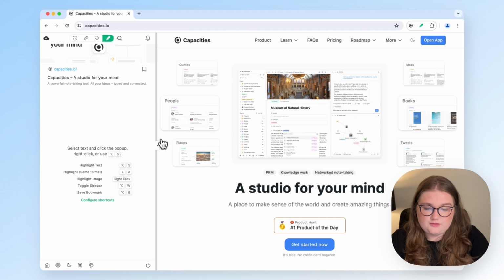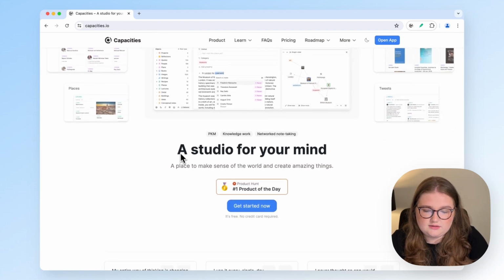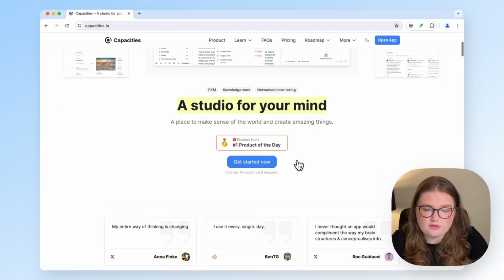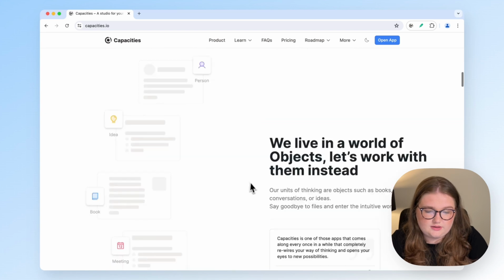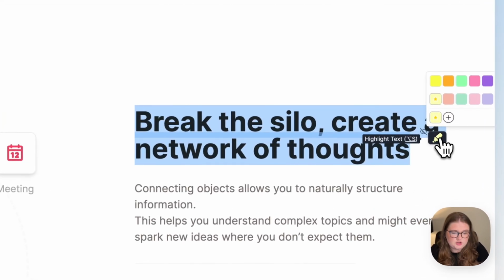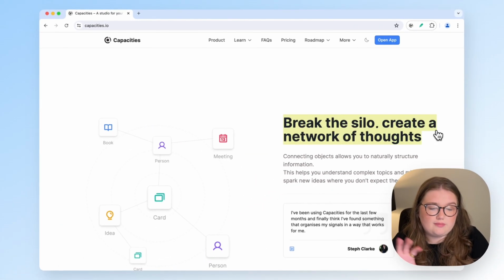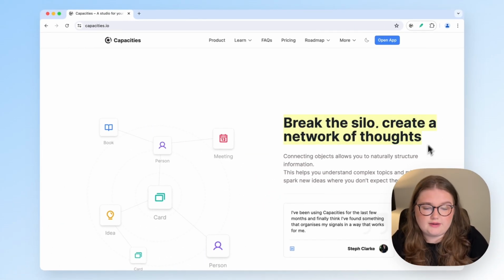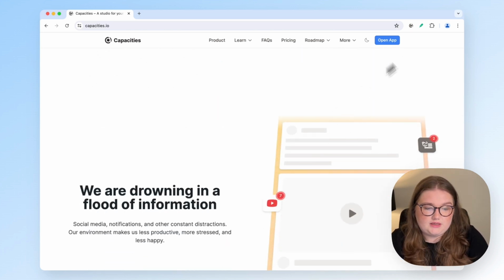So now what I can do is close this sidebar and just start highlighting. So you can see that when I highlight something, these color options come up. And I'm just going to go down our landing page and highlight the main parts. You can also see as I hover over this that you can do keyboard shortcuts as well, and you can remap them to suit your workflows and any other apps that you use. So it's worth checking out the settings of Web Highlights for that.